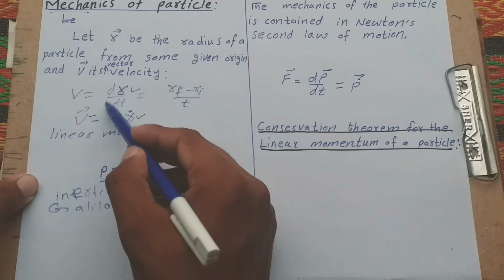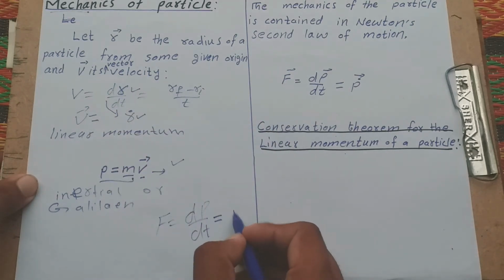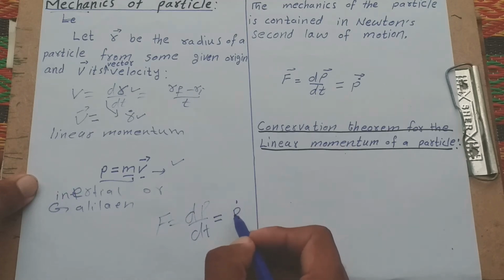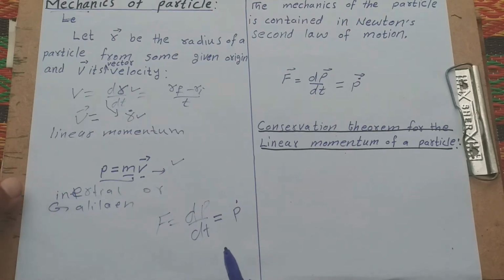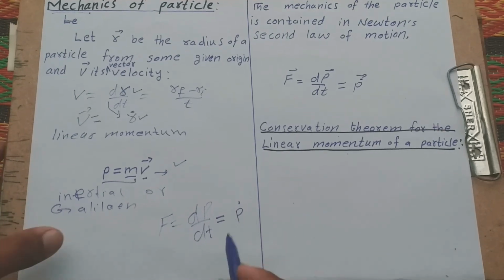We also write p dot, meaning the derivative of p, where dot means derivative. For short we use the dot. Okay, understand?